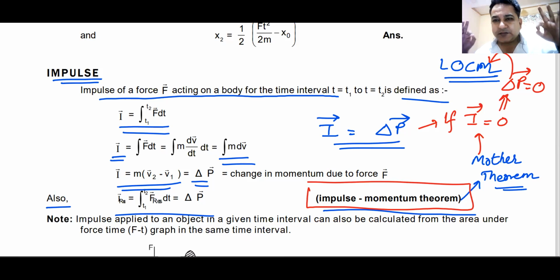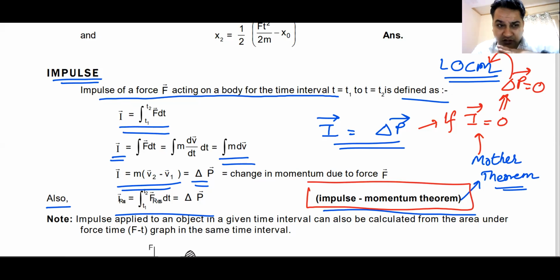Remember, mass is inertia, and it is the property of a body by virtue of which it tries to oppose the change in its translational motion. The rotational analog is moment of inertia. Moment of inertia is the property of a body by virtue of which it opposes any change in its rotational motion.